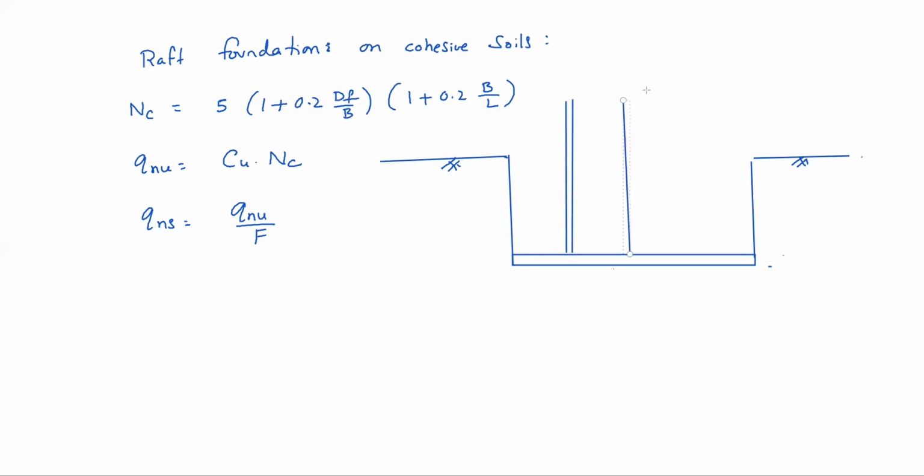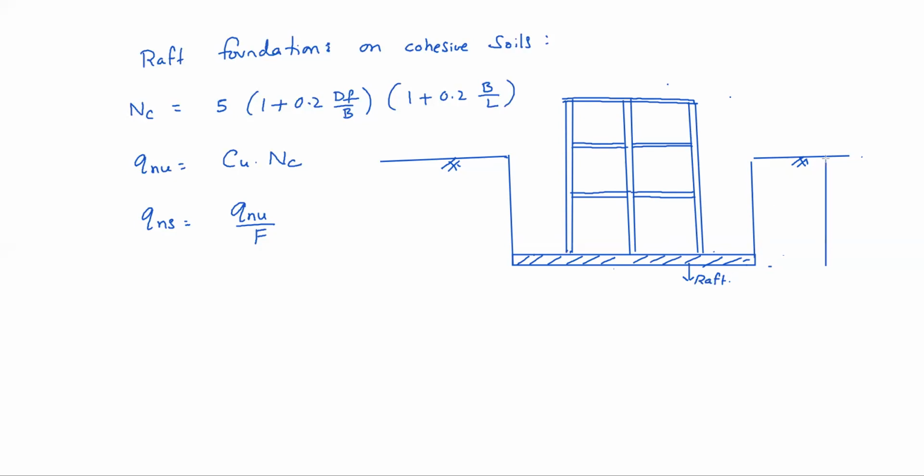These are suppose columns. Okay. So this is raft. Now this is depth of foundation, suppose. Raft is at a depth of df.